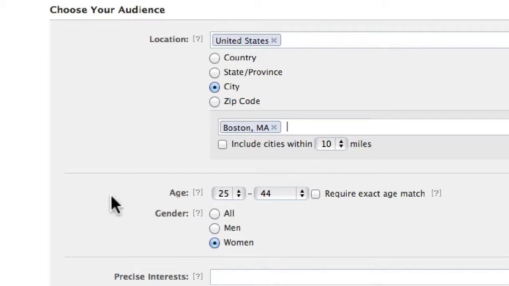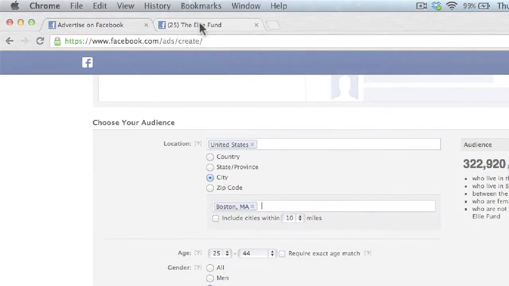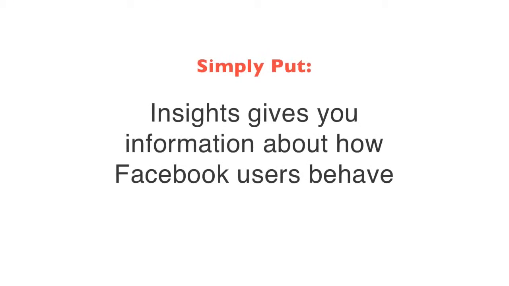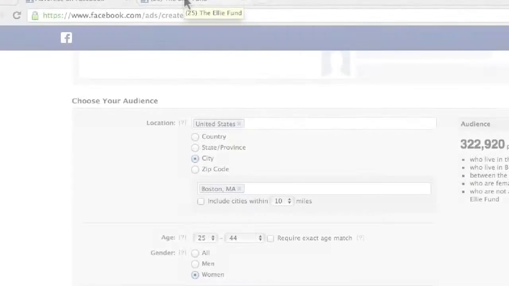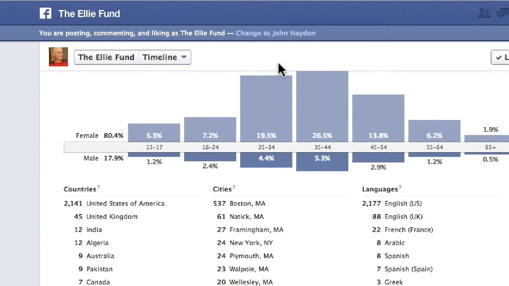So what we're getting at is we're taking advantage of the information that we already have about what people have done in the past, which kind of informs us what they might do in the future. You know, the people who are most likely to like this page in the future are women who are 25 to 44 who live in the Boston area.